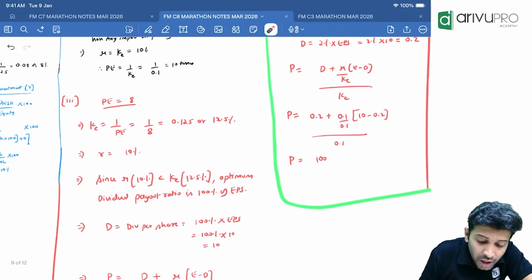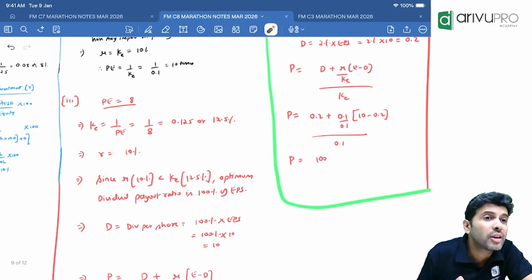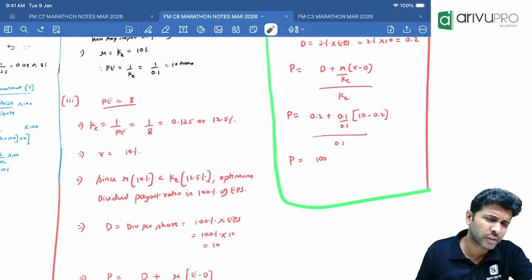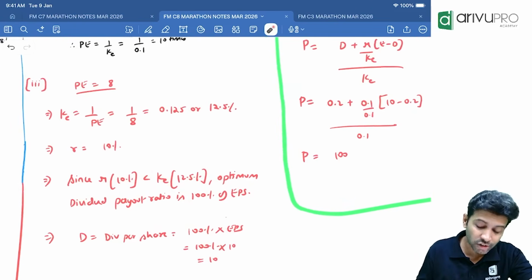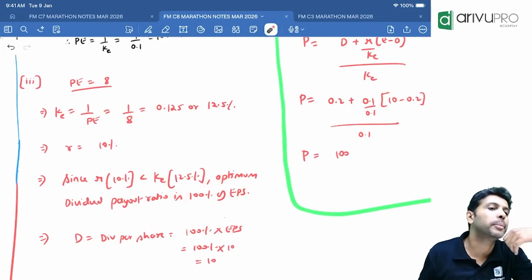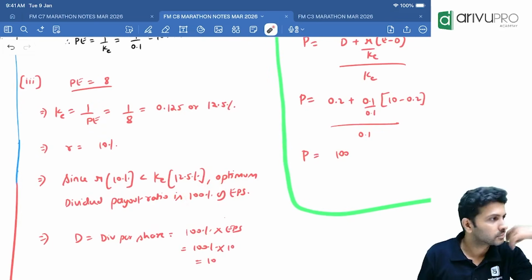Now you check. R is 10, cost of equity is 12.5. Is R greater than cost of equity or lesser? What is the optimum dividend payout ratio? 100%. So that's what you need to say.